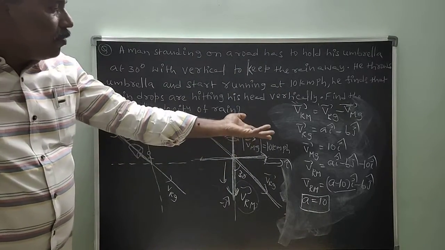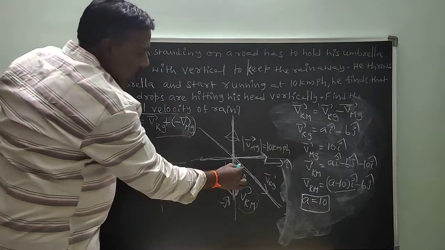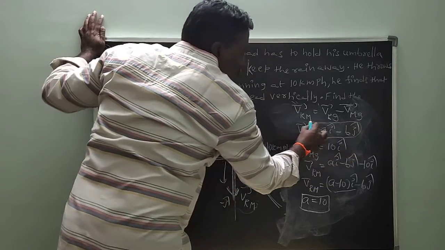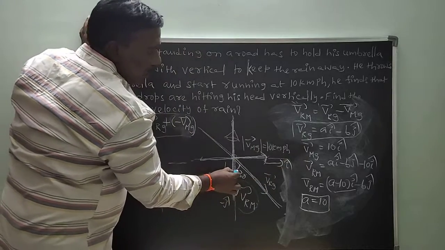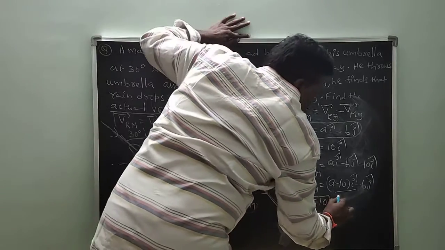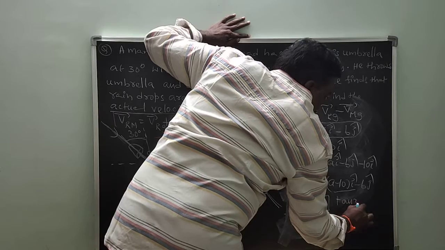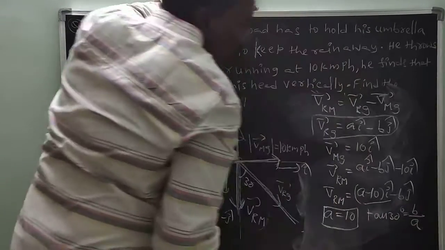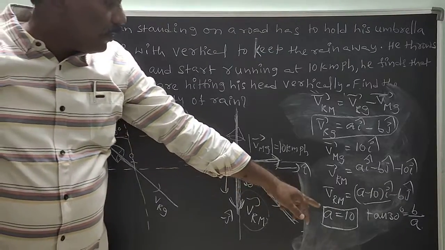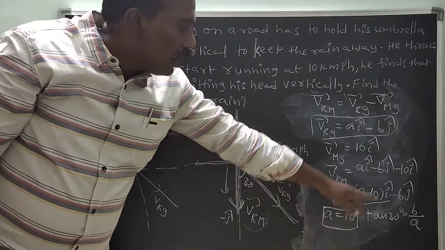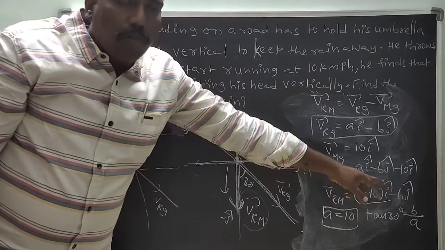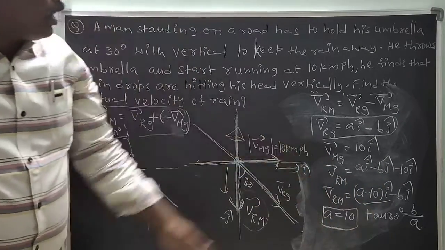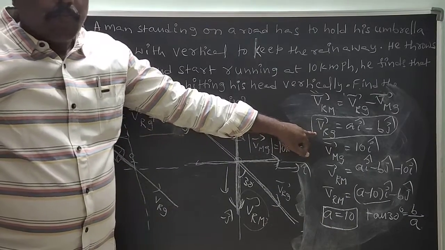How to find B? Here this angle is 30 degrees. That means VRG bar is A i cap minus B j cap, and this angle is 30 degrees. Tan 30 is equal to vertical component B by horizontal component A. We know the value of A is equal to 10, and tan 30 is equal to B by A. By using this formula, we can calculate B. Finally, VRG bar. Okay, thank you.